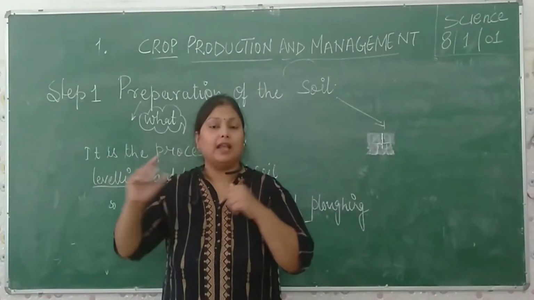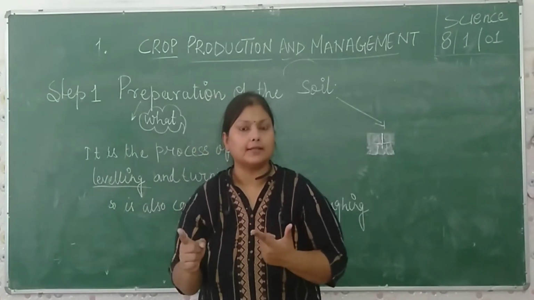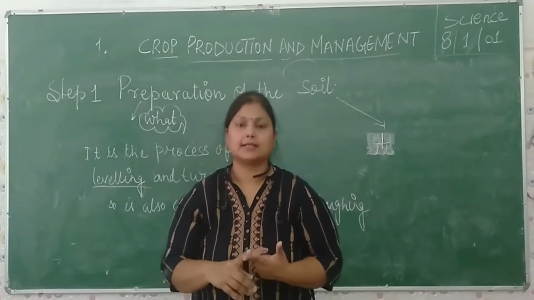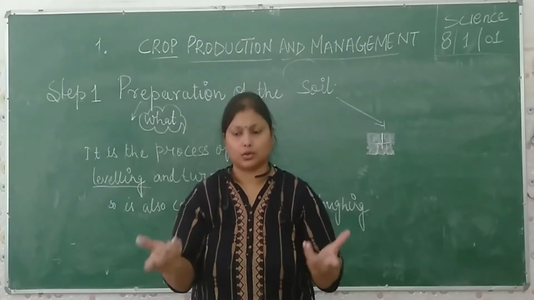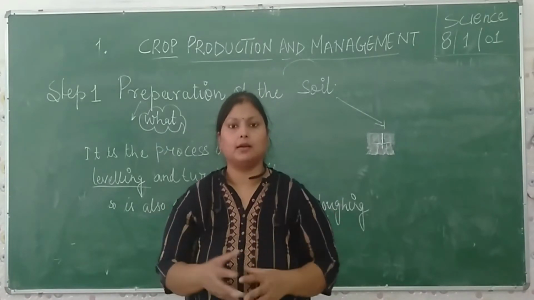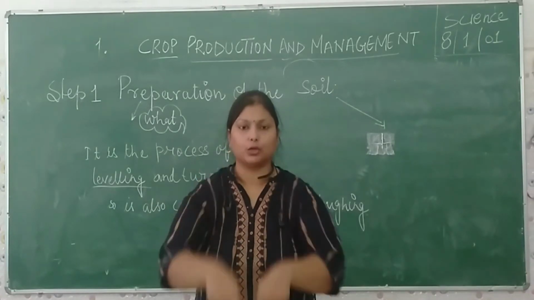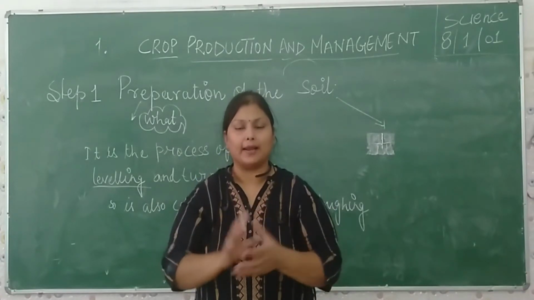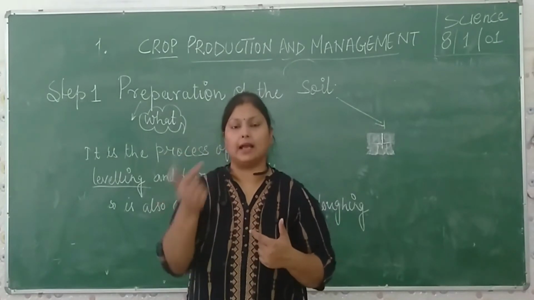In this process, we remove all the unwanted things, level the soil, and break all the stones, pebbles, and clotted soil. So the next step is turning the soil, mixing. After doing plowing, we mix the soil. Soils are in 3 layers: top layer, middle layer, and inner layer.